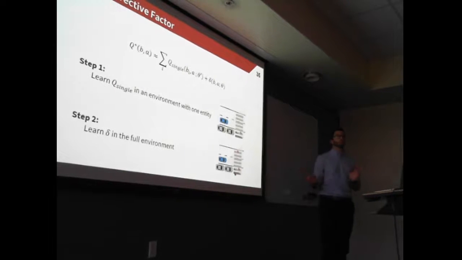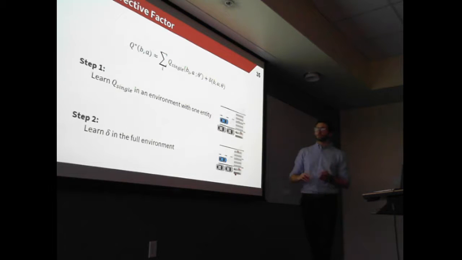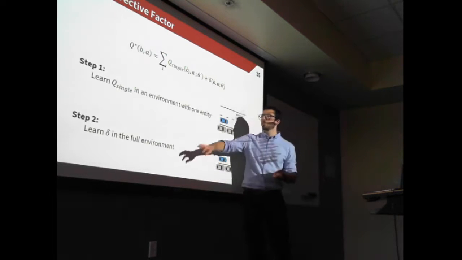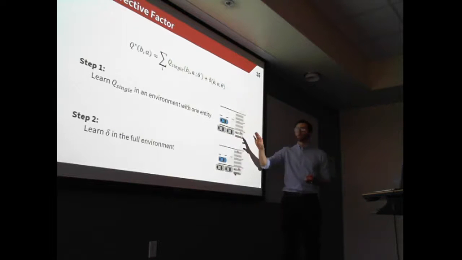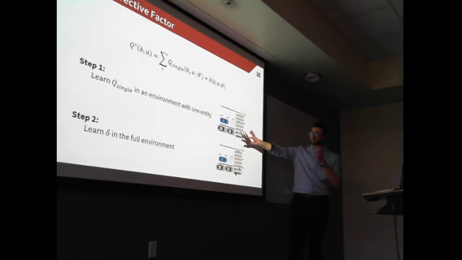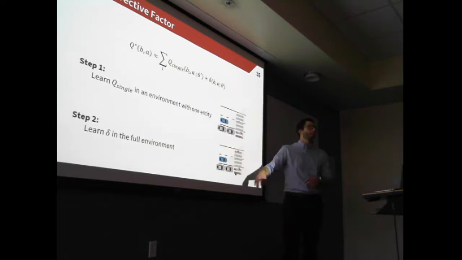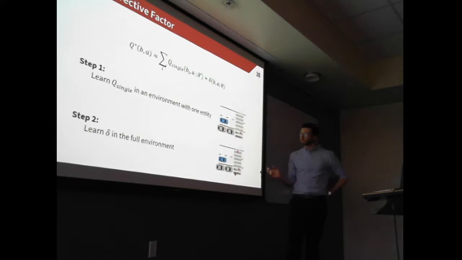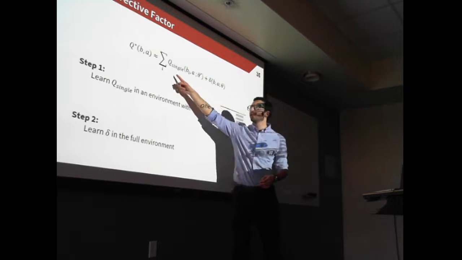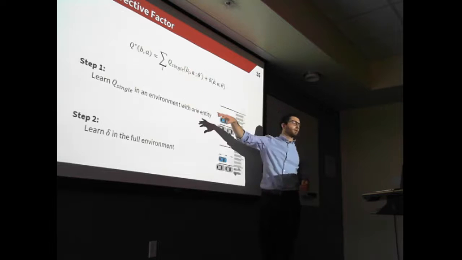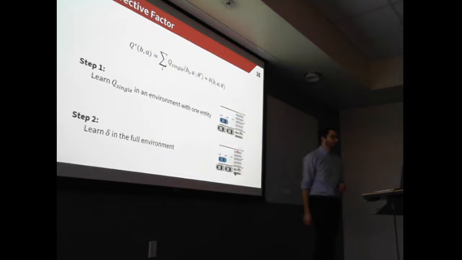So here is the procedure to train the corrective factor. The first step is to learn the utility function of navigating this environment with only one traffic participant. Then we'll learn the correction factor in the environment with multiple traffic participants. And we'll get the low fidelity approximation using the decomposition method from the previous section.